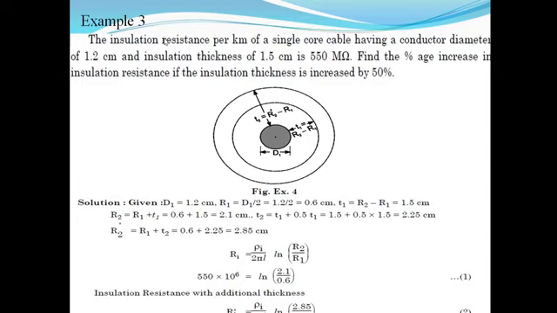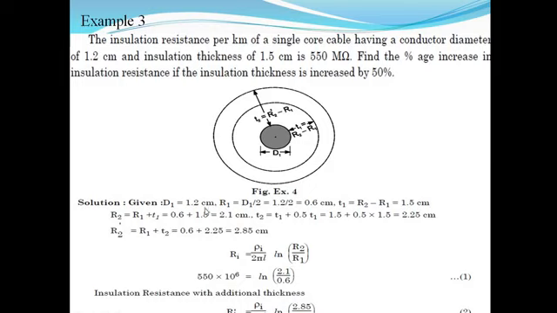Now the next example. The insulation resistance per kilometer of single core cable having conductor diameter of 1.2 centimeter and insulation thickness of 1.5 centimeter is 550 mega ohm. Find the percentage increase in the insulation resistance if the insulation thickness is increased by 50%.